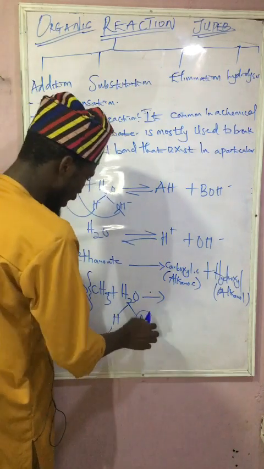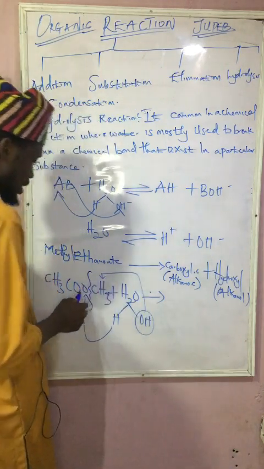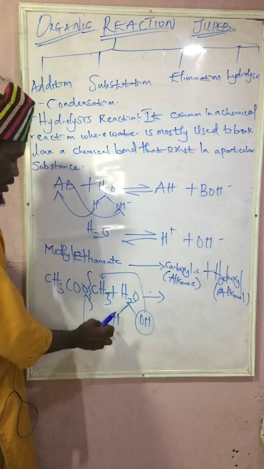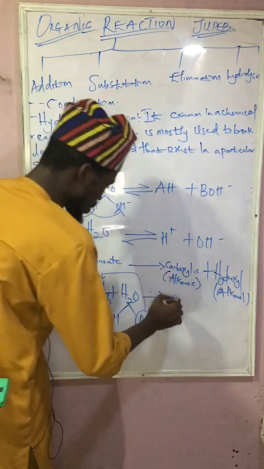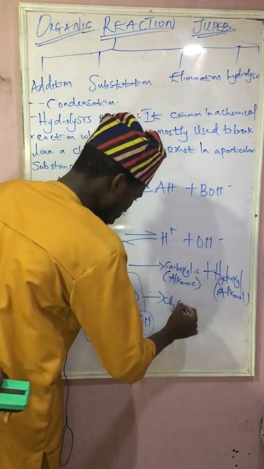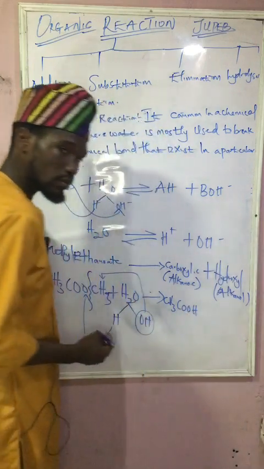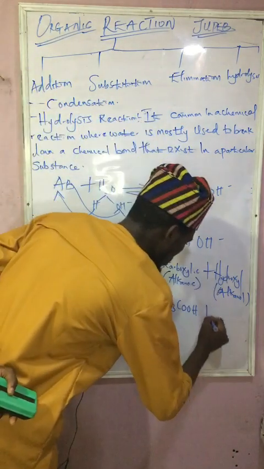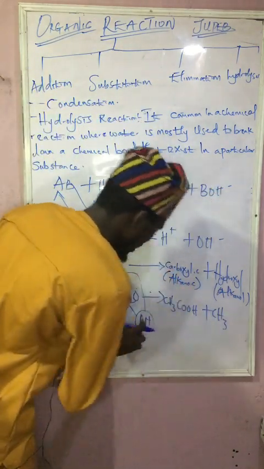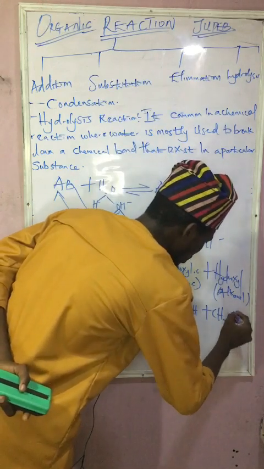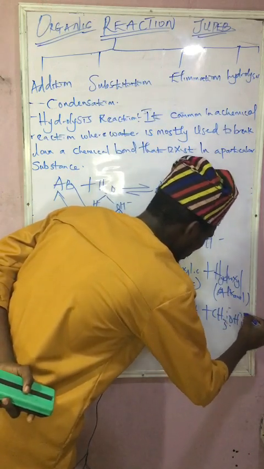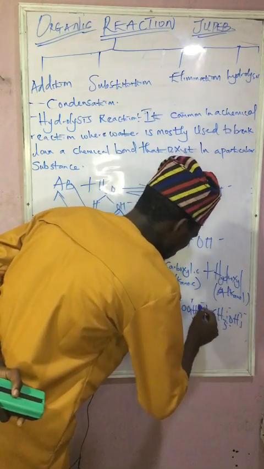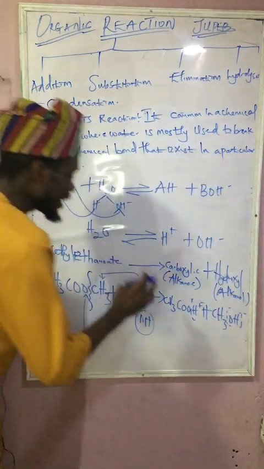This OH here is going to react with this, and with that, let's write this. We are going to have CH3COOH, is that clear now, plus CH3 with what? OH. Look at this, negative. Look at this, positive. Is that clear now?